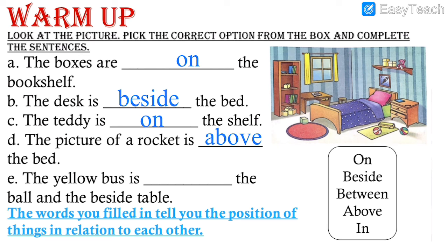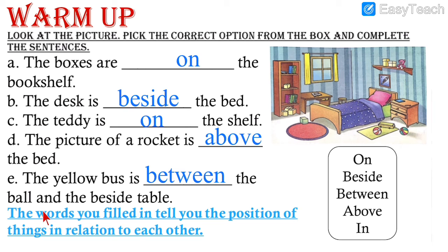So here we write between. B-E-T-W-E-E-N. Between. The yellow bus is between the ball and beside the table. See, it is beside the table and it is between the ball. So here we complete the warm-up exercise.